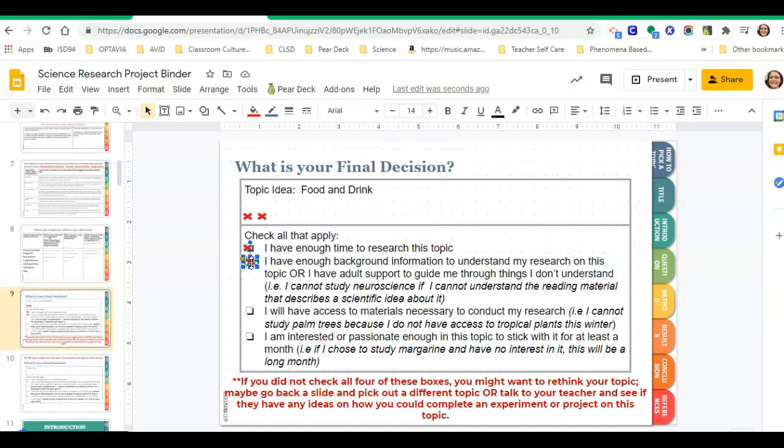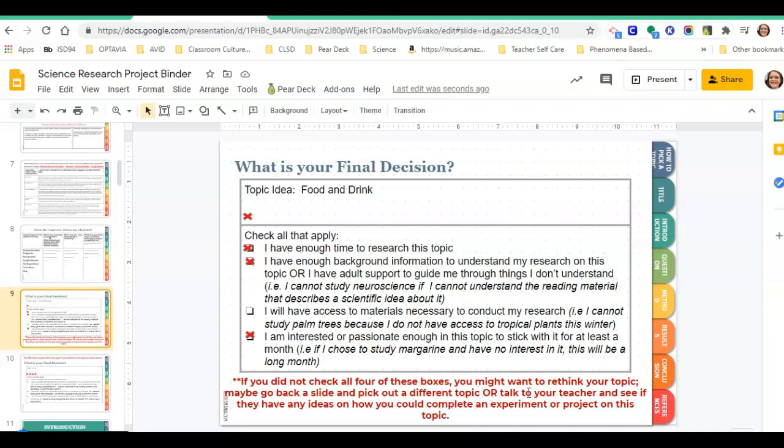So let's go to the fourth box. I'm interested or passionate enough to stick with it for a month. Definitely would check that box, but okay, so I can't check all 4 of my boxes. It says at the bottom, if I didn't check all 4, I might want to rethink my topic. It also says down here that I could talk to my teacher. So I talked to my teacher, and my teacher agreed with me that food might be a tricky one to do, especially right now with COVID and social distancing.